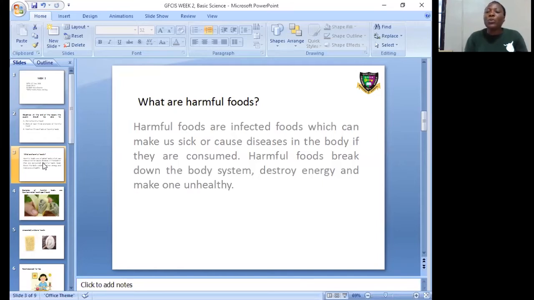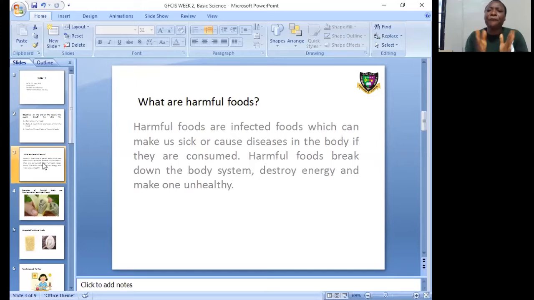Okay, now the food that we eat in the right proportion at the right time will make us healthy. But do you know that food, even in the right proportion, that has been infected is harmful to the body? Yes. And that is what is called harmful food. Food that is infected, which can make us sick or cause diseases in the body if consumed.